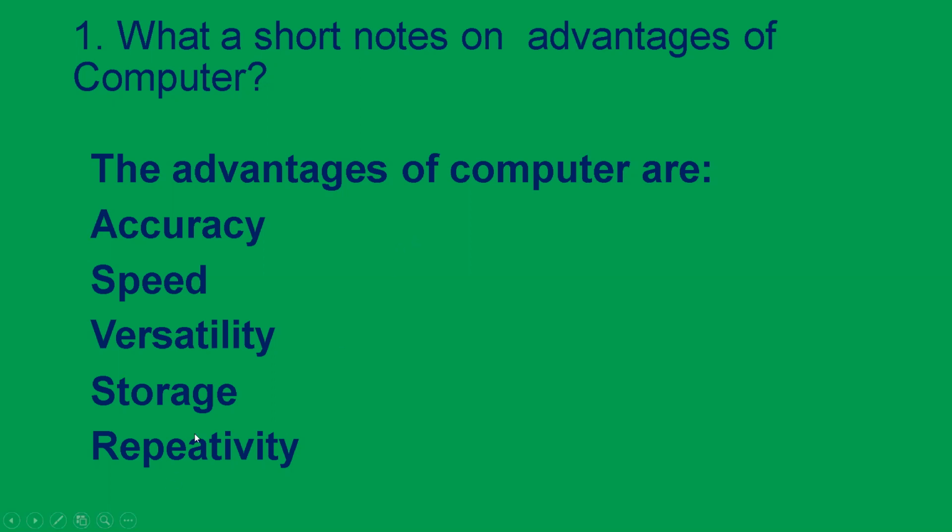Next, you are having storage. You can store a large amount of data and instructions. You can store your lessons, notes, homework. You can also store your photos from your childhood to now. And when you want, you can ask your mom and dad, how were you when you were small? So everything you can store. And also the computer supplies you the stored information. It shows you whatever you have stored.